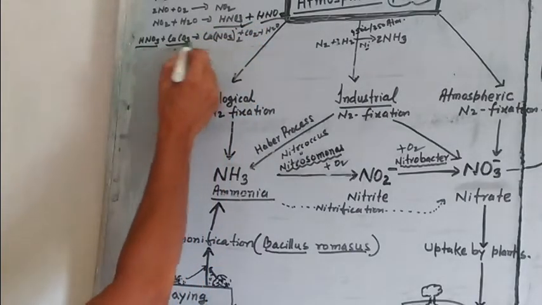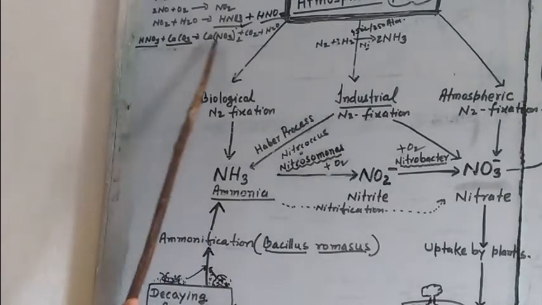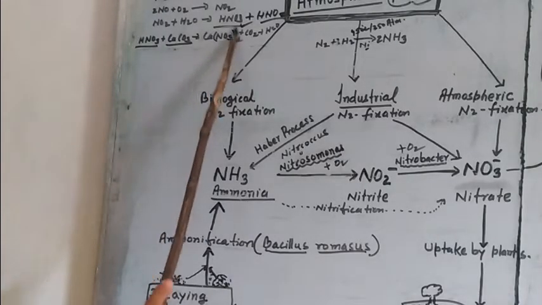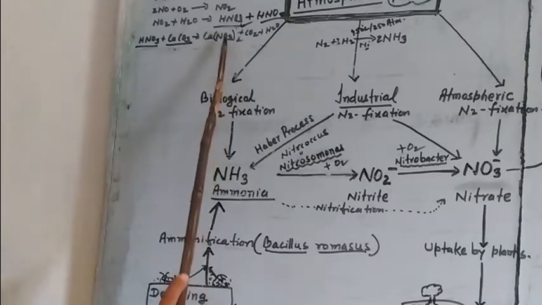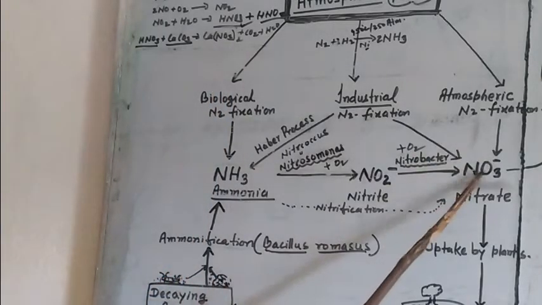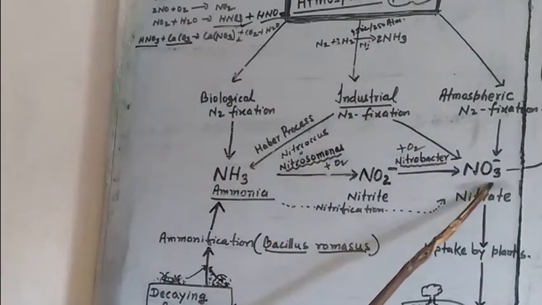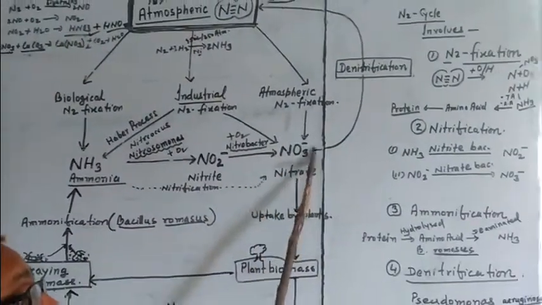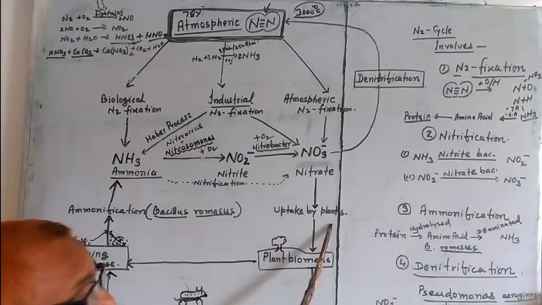When nitric acid falls on rocks having calcium carbonate, it may convert into calcium nitrate, which is a fertilizer used to enrich the fertility of soil. So nitrate is taken from them. By this reaction it is clear that nitrogen entered into the soil in the form of nitrate. Now this nitrate is taken up by the plants.